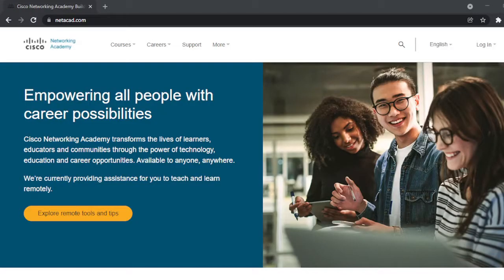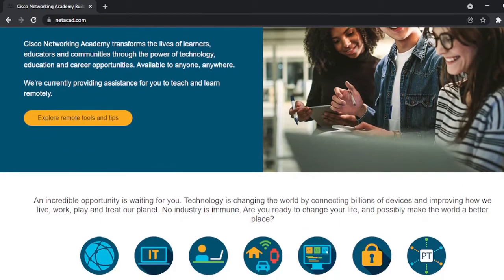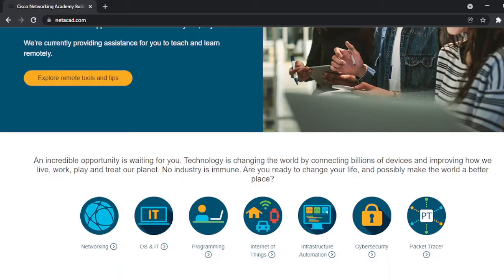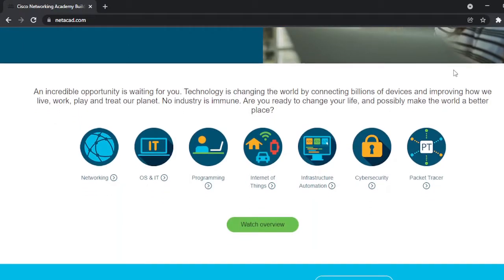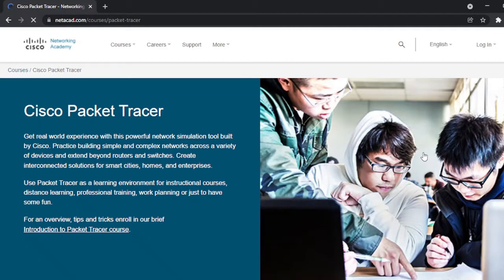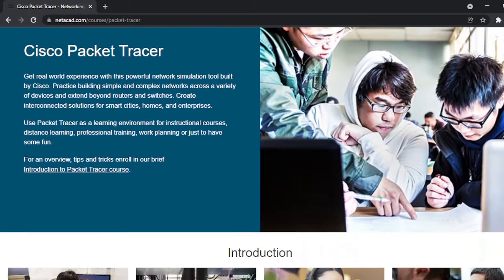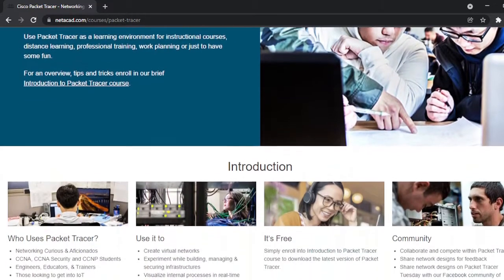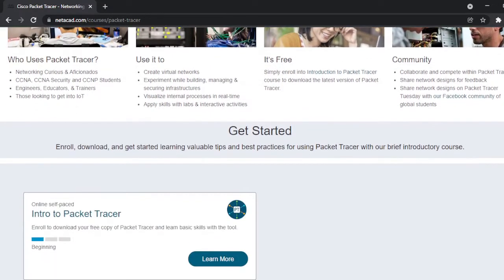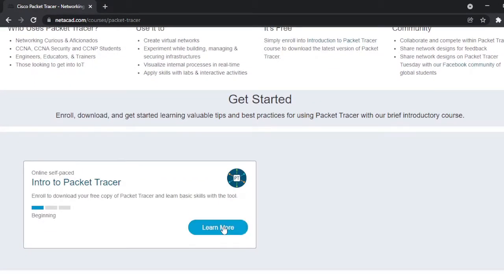The next is this is the browser of netacad.com. So here, scroll down, then you can see the Packet Tracer. This one is a PT. So just click this, and then we'll wait. And then this is the result, as you can see on my screen. So you may scroll down, and then click this Learn More.